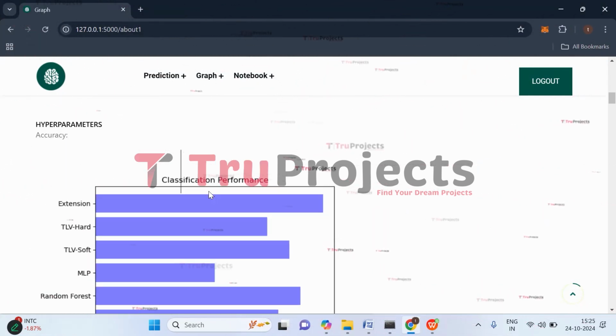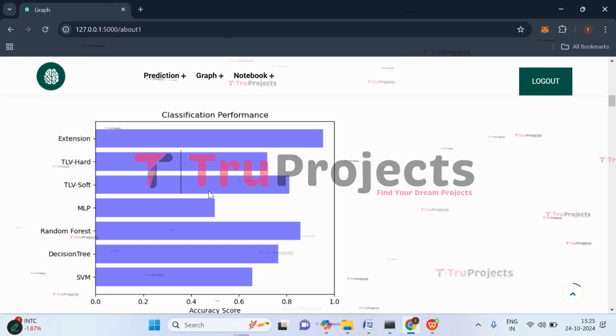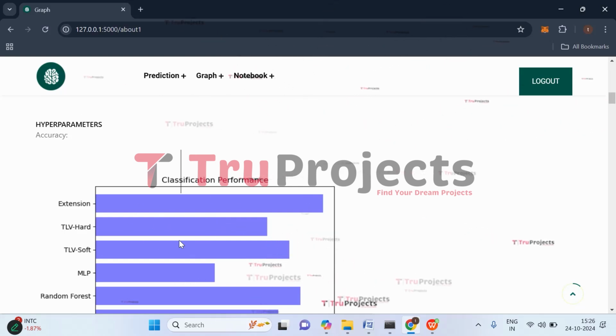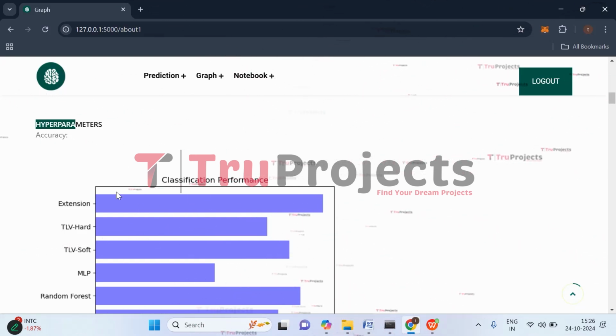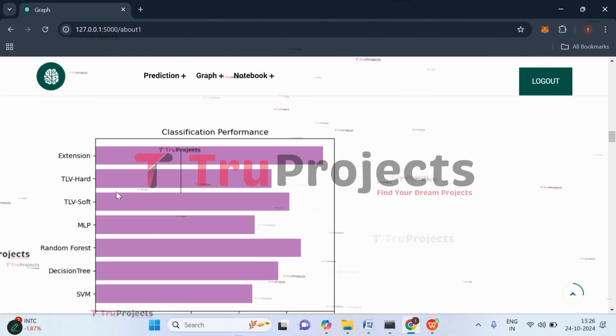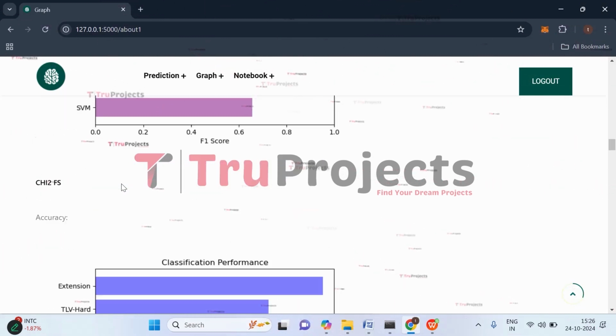And here we have the accuracy graph where on x-axis we have accuracy score and on y-axis we have the algorithm names. So here if you observe, extension is having the highest accuracy than any other model. And this is the accuracy graph after tuning all the models with the hyperparameters. And this is the precision score comparison graph. This is recall score comparison graph. And this is F1 score.